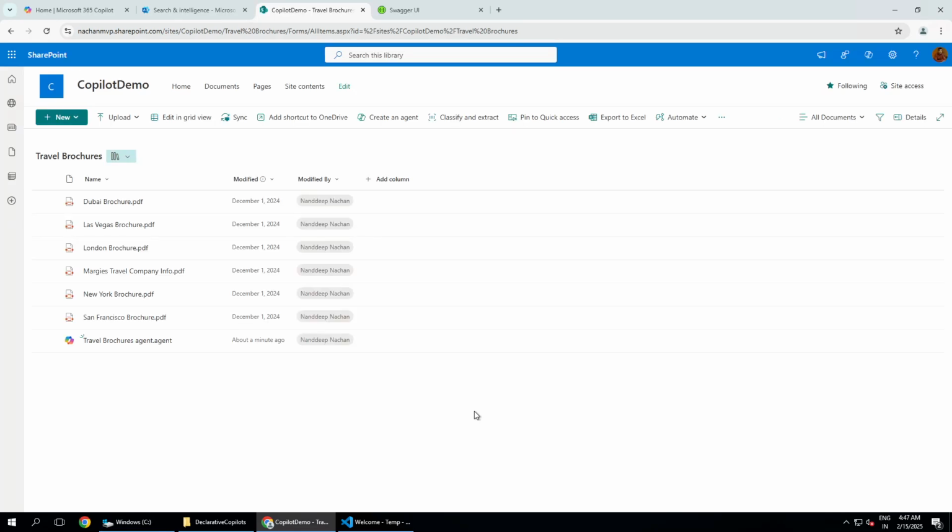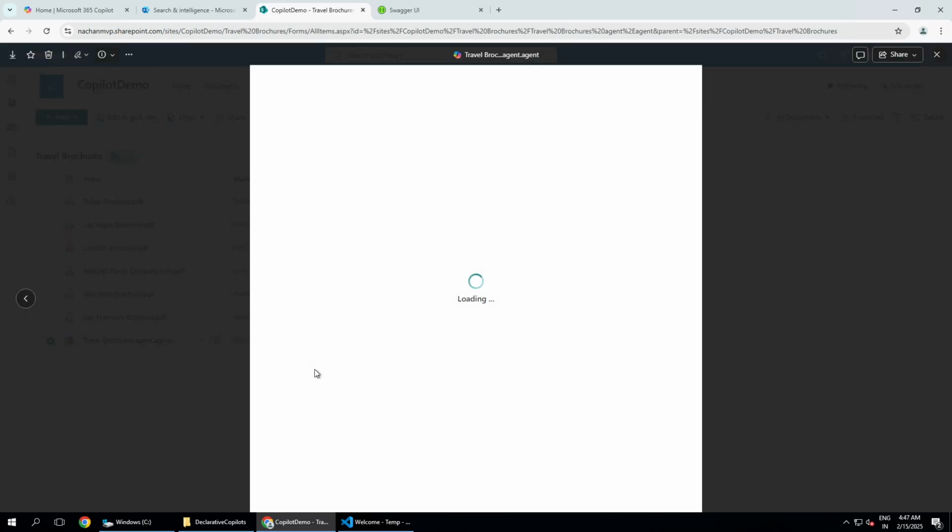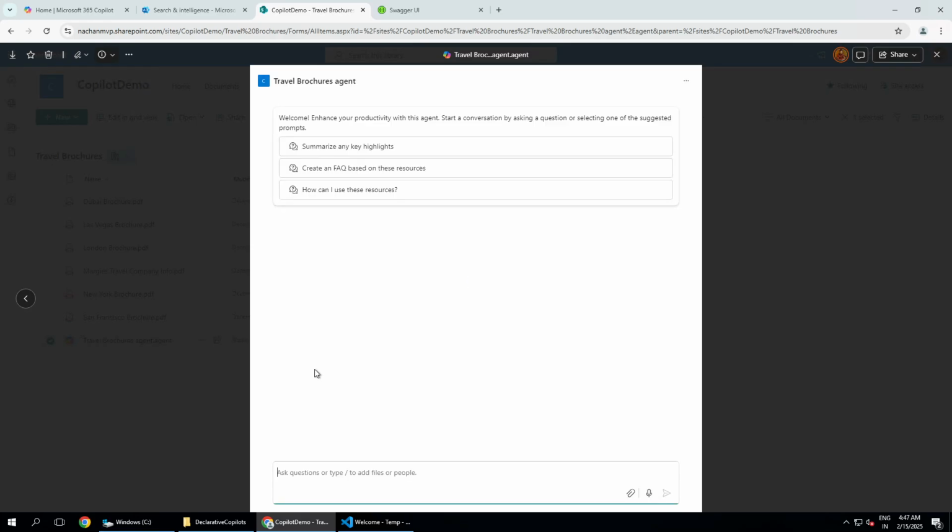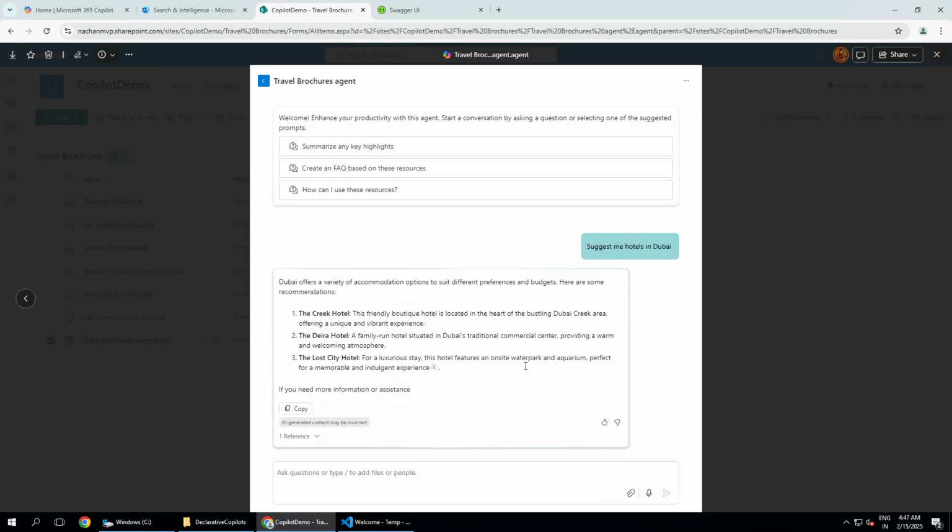So we just have to be patient, maybe just wait for just 30 seconds or so, and then we can again open up the agent and then we can do the query. So for example, if you are very quick, if you want to be very smart, faster than the agent as well, probably this will not work. So let us go ahead and try to run this query one more time, like suggest me hotels in Dubai, and this time it should go ahead and get us the information from the actual source, which is our SharePoint site. Okay, so here you can see that this is the information that we are getting,